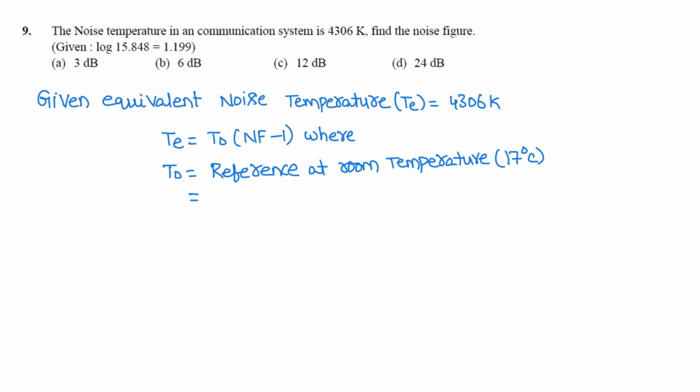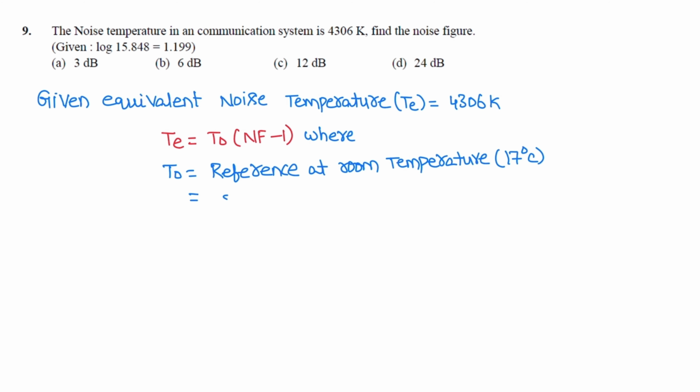Next question. The noise temperature in a communication system is 4306 Kelvin. Find the noise figure. In the question, they have mentioned equivalent noise temperature TE is equal to 4306 Kelvin, and the relation between equivalent noise temperature and noise figure is TE is equal to T naught into (noise figure minus 1), where T naught is reference temperature at room temperature, that is 17 degrees centigrade.